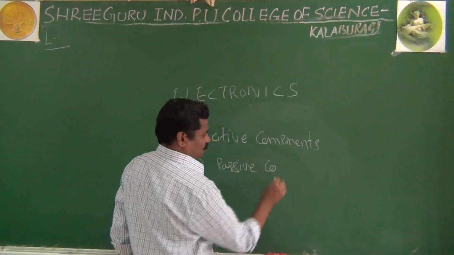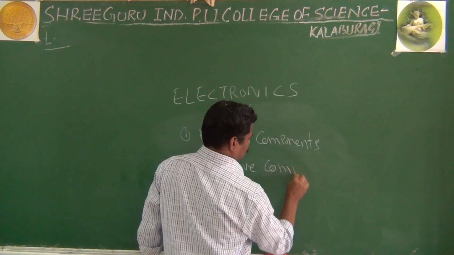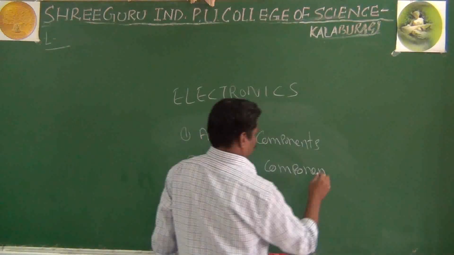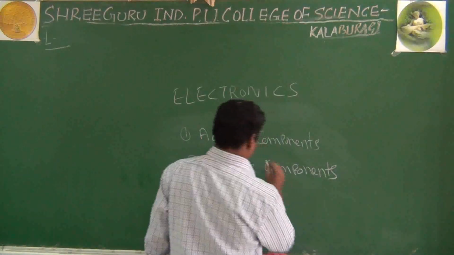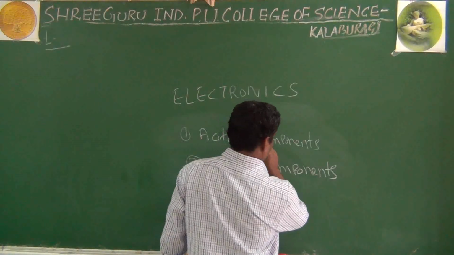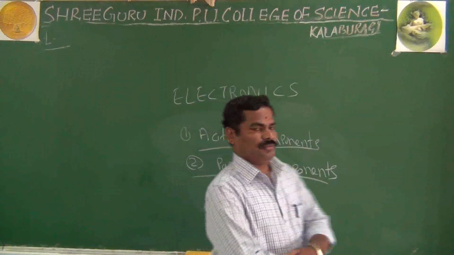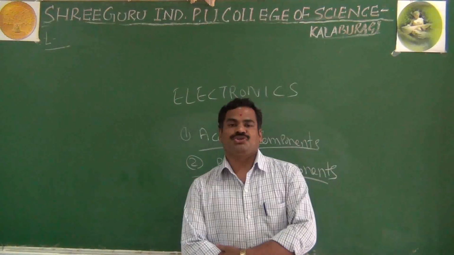We go for today's class about what are your active components and what are your passive components.